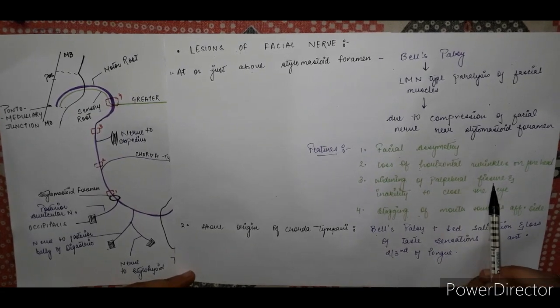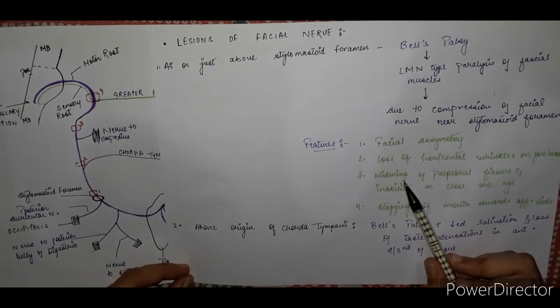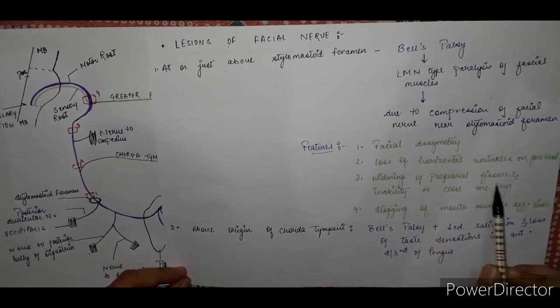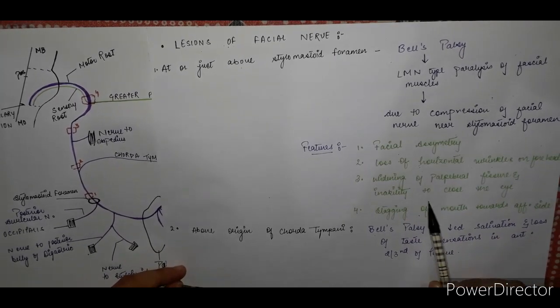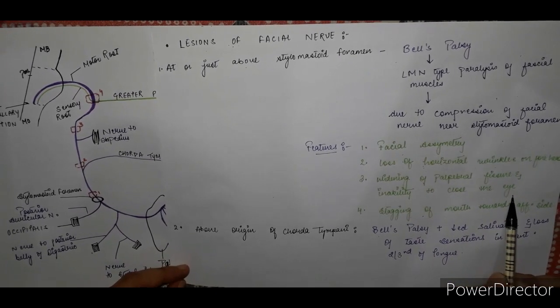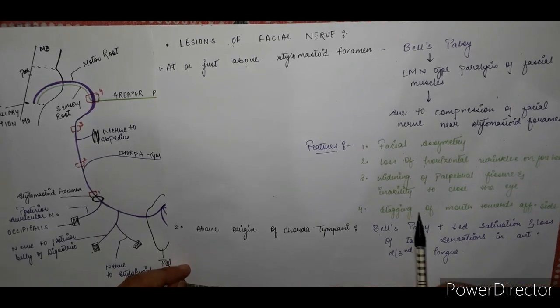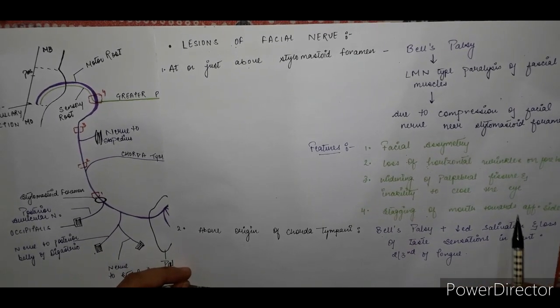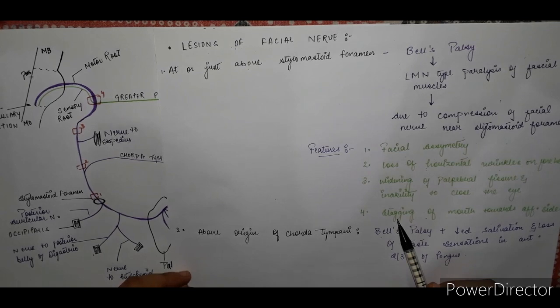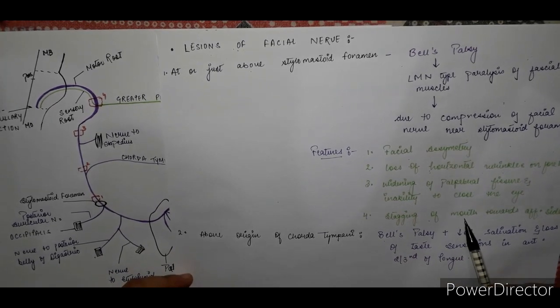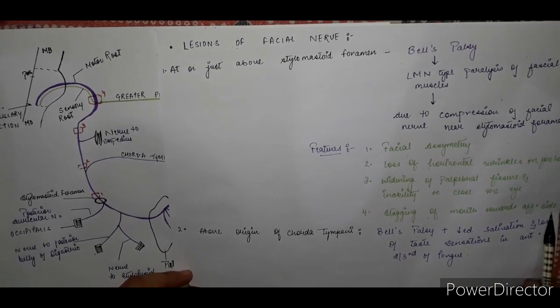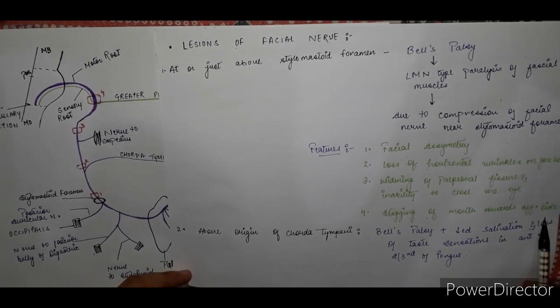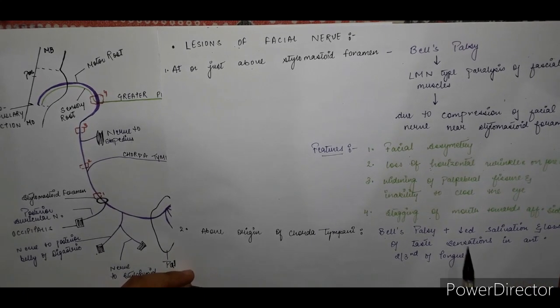Third, widening of the palpebral fissure and inability to close the eye, which occurs due to paralysis of the orbicularis oculi muscle. Fourth, deviation of the mouth towards the affected side, which occurs due to paralysis of the zygomaticus major muscle.